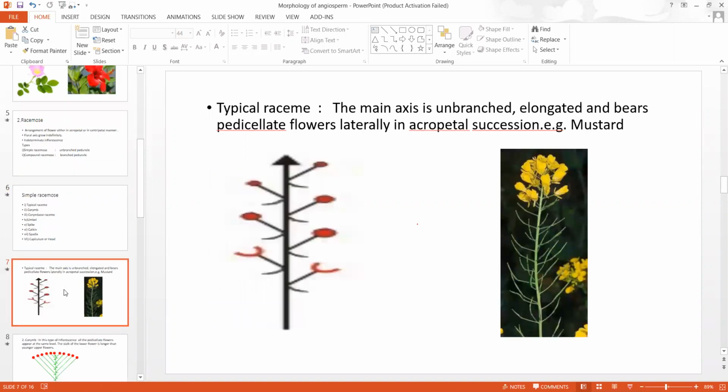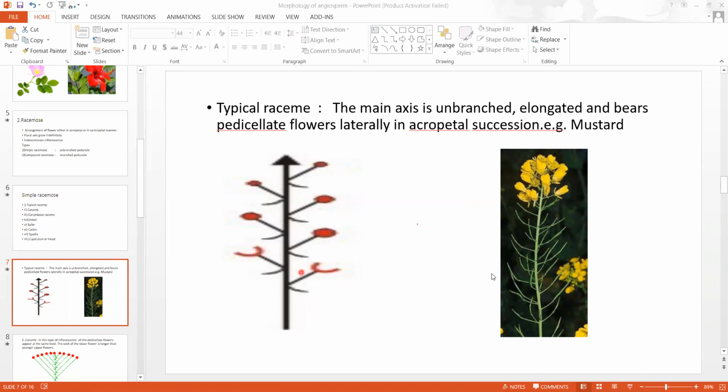The typical raceme, I have said already. Their main axis is unbranched, elongated, and bears pedicellate flowers laterally in acropetal succession. That means old flowers towards the base, young flowers towards the apex. This is called typical raceme.